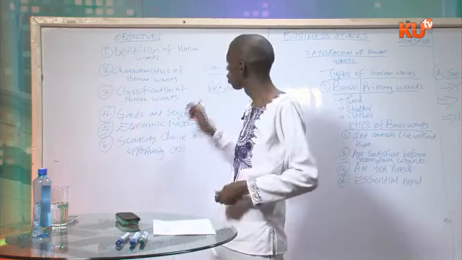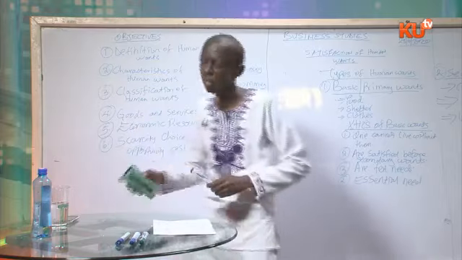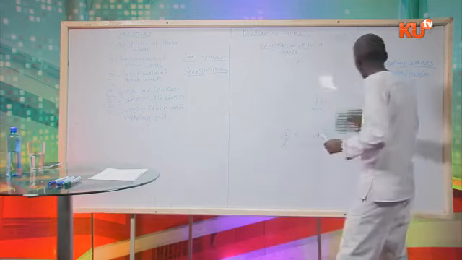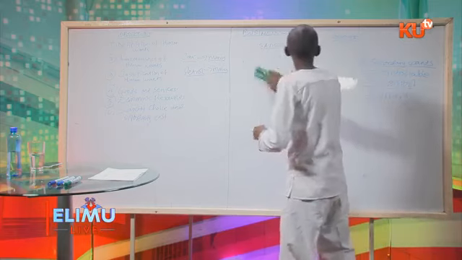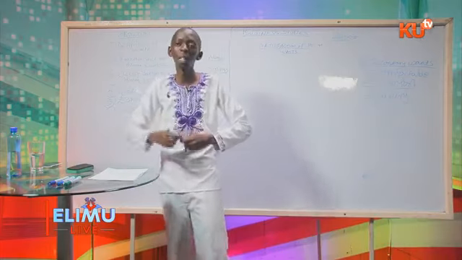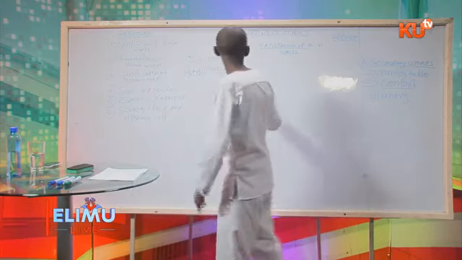Therefore, that brings us to our next subtopic, which is goods and services. So we have learned the types of human wants, basic and secondary wants. And then for these wants to be satisfied, we require goods and services.